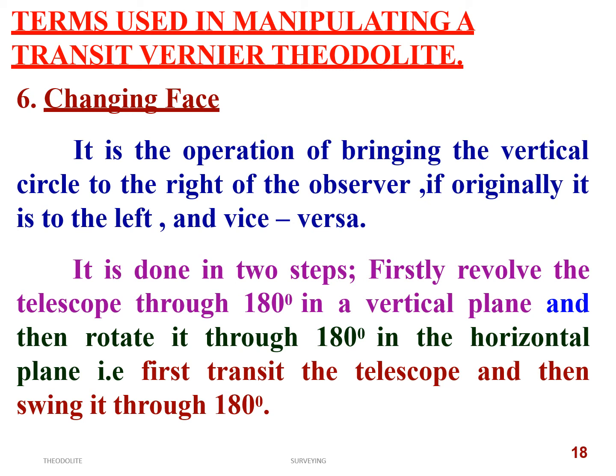It is done in two steps. Firstly, revolve the telescope through 180 degrees in the vertical plane, and then rotate it through 180 degrees in the horizontal plane. That is, first transit the telescope and then swing through 180 degrees.